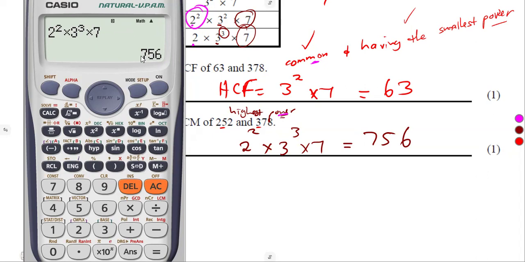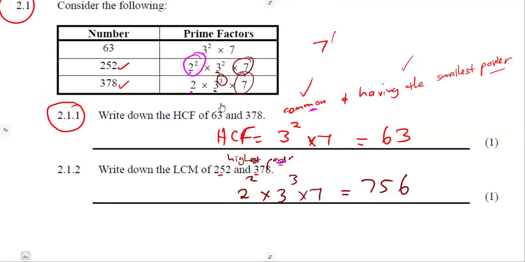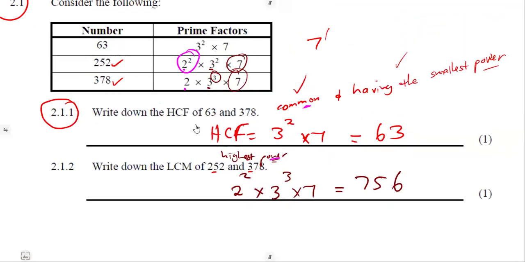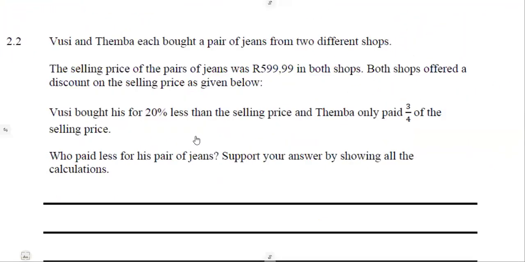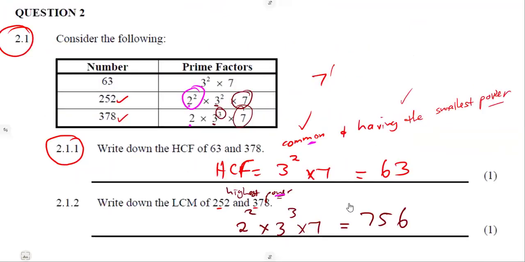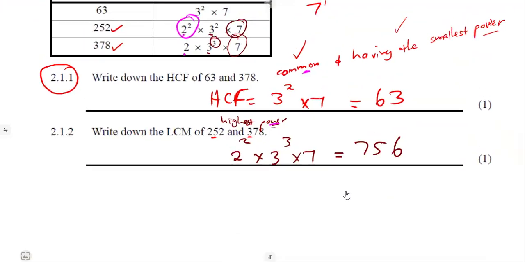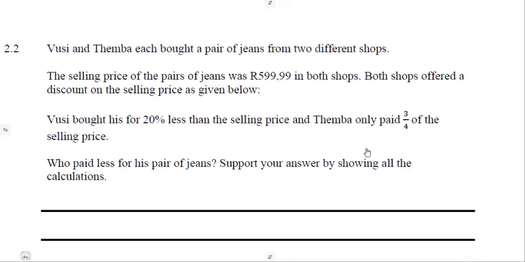So questions can be altered, changed in terms of the numbers, but the same simplification or same way of answering the question. That is what is important. How are you going to answer it if you see such a type of question in the future? So that was our question 2.1.